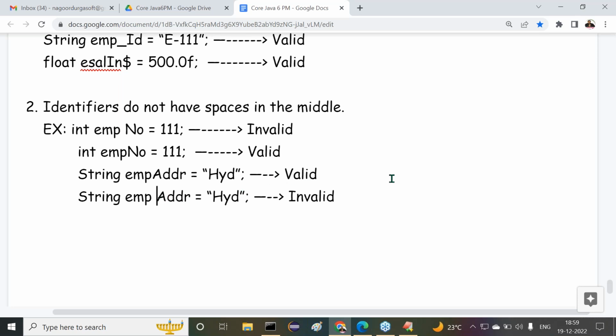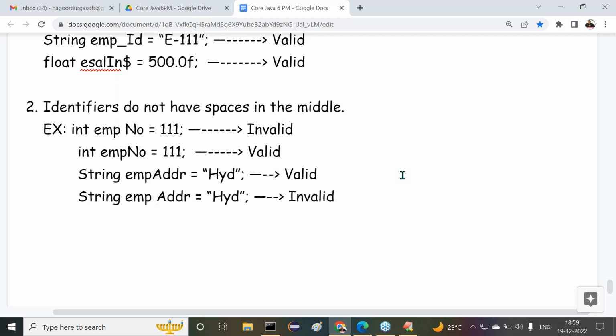In general, most of the people who are completely new to programming used to make this type of mistake. In the identifier, spaces must not be allowed. Everything we write has to be a single word only. Even though multiple words are available, we have to attach them without spaces.